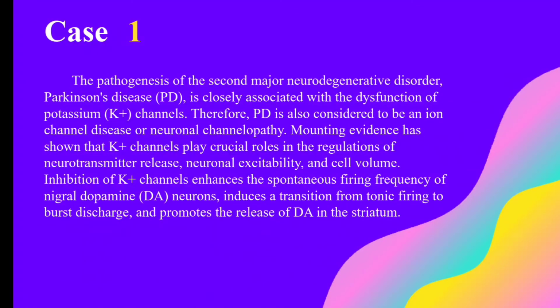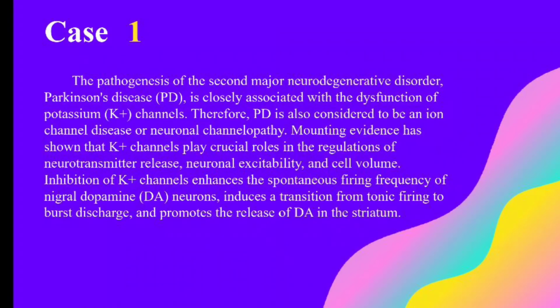Mounting evidence has shown that K+ channels play crucial roles in the regulation of neurotransmitter release, neuronal excitability, and cell volume. Inhibition of K+ channels enhances the spontaneous firing frequency of nigral dopamine or DA neurons, induces a transition from tonic firing to burst discharge, and promotes the release of dopamine in the striatum. Dopamine is a substance that acts as a messenger between two areas of the brain, namely the substantia nigra and the corpus striatum, to produce smooth and controlled movement.